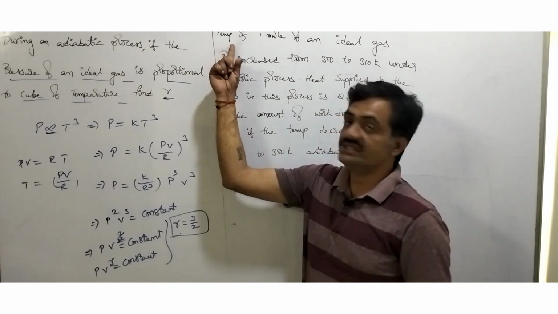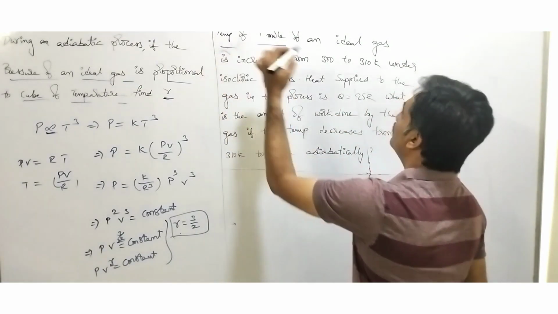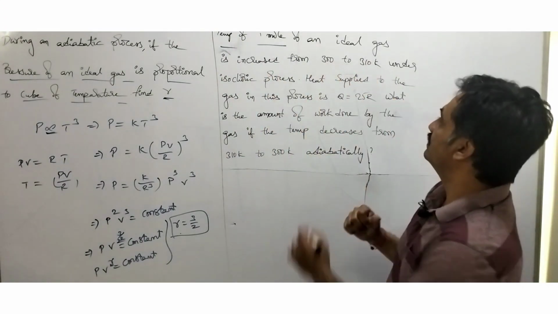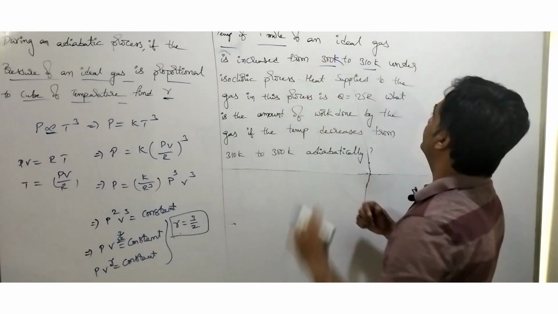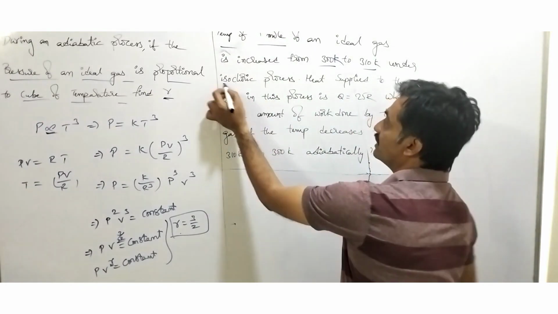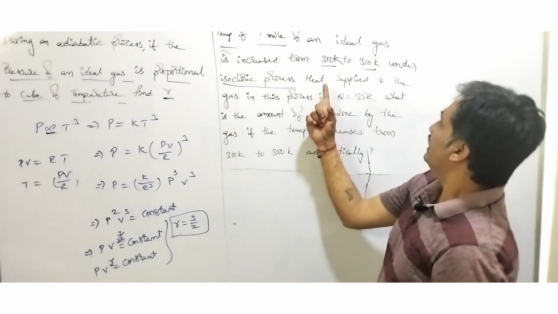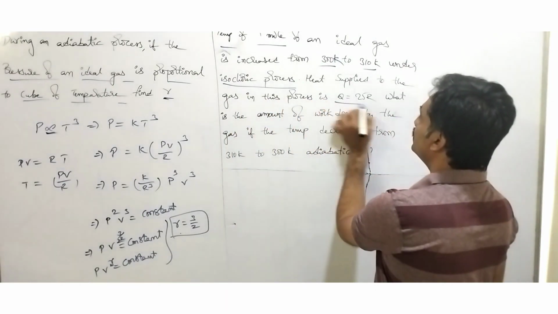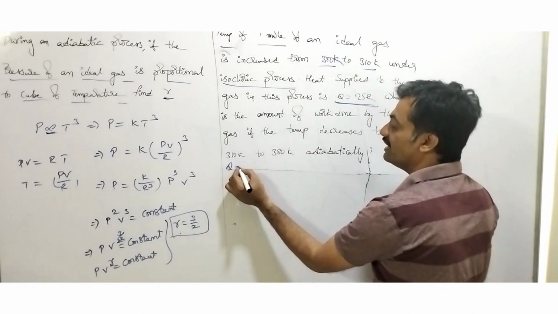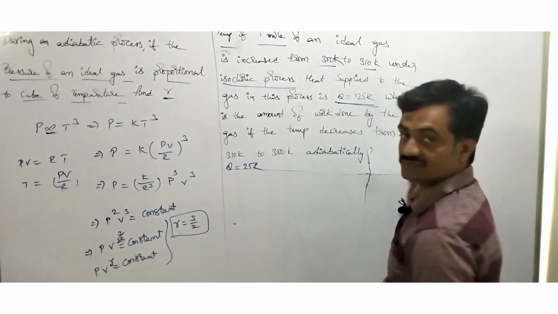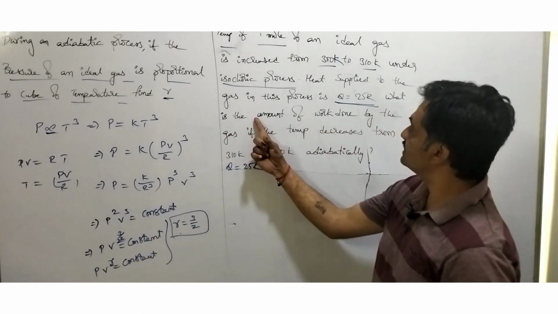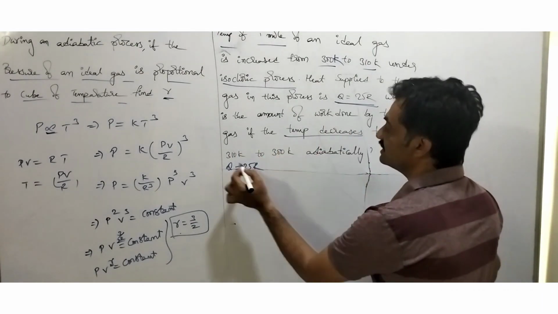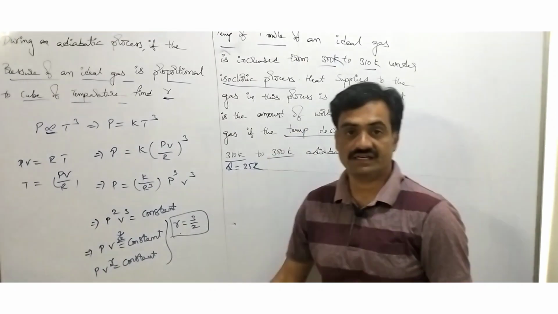Observe the next problem. The temperature of 1 mole of an ideal gas is increased from 300 to 310 K under an isochoric process. Heat supplied to the gas in this process is Q equal to 25 R. What is the amount of work done by the gas if the temperature decreases from 310 K to 300 K?